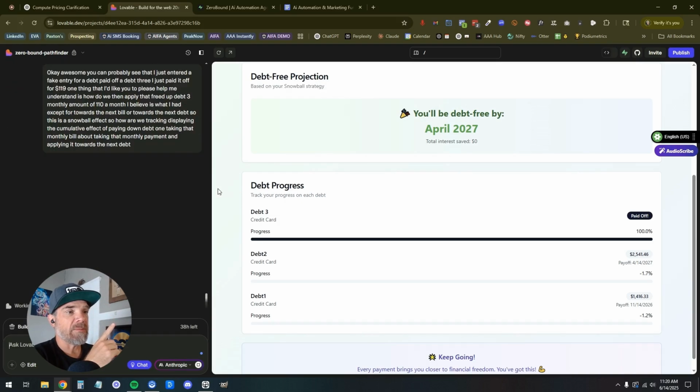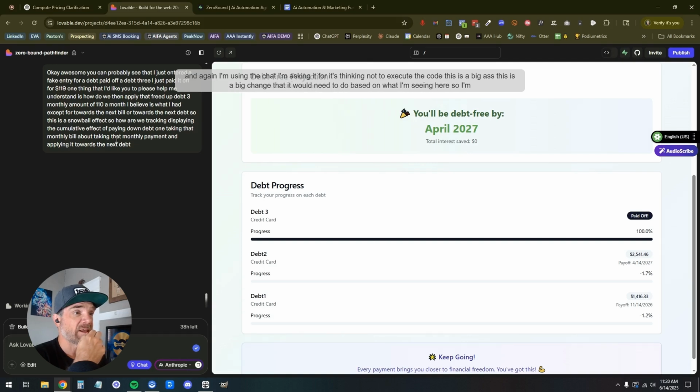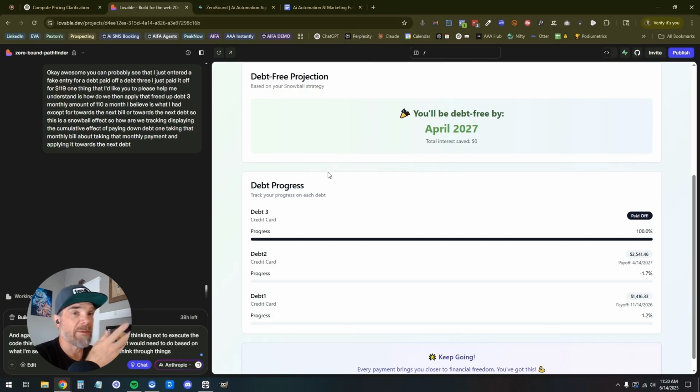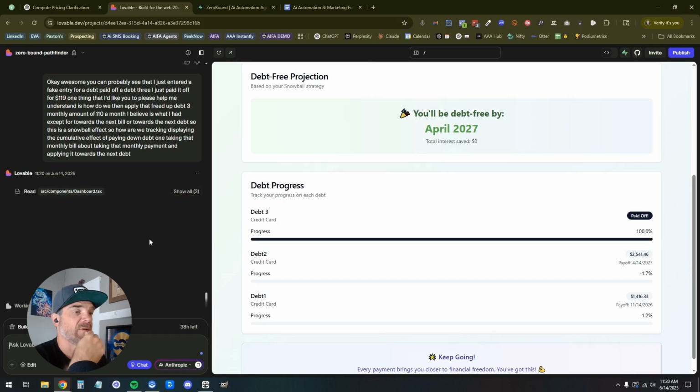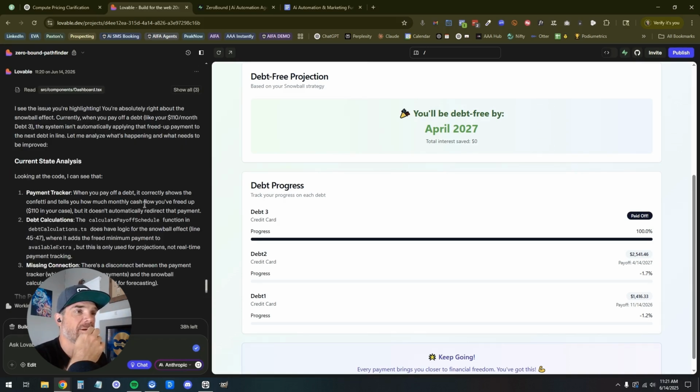And again, I'm using the chat. I'm asking it for its thinking, not to execute the code. This is a big ask. This is a big change that I would need to do based on what I'm seeing here. So I'm just asking it to think through things. Sorry about the double, you see my dictation on the screen here. I didn't see any confetti.